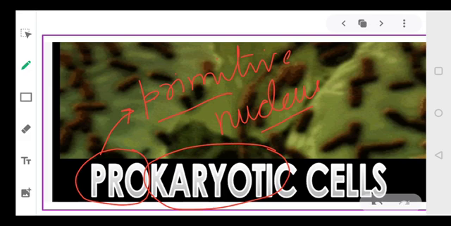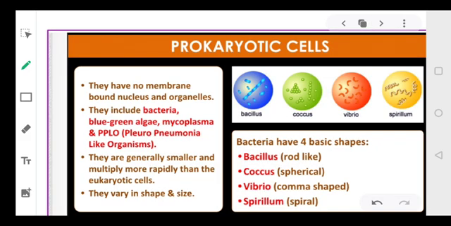Now let's study in detail. Dear students, prokaryotes have no membrane-bound nucleus. As the name suggests, prokaryotic means primitive nucleus. So their nucleus is not well developed. It is not covered by a membrane. Cell organelles are absent. And they have a single chromosome, and the size of these cells is small.